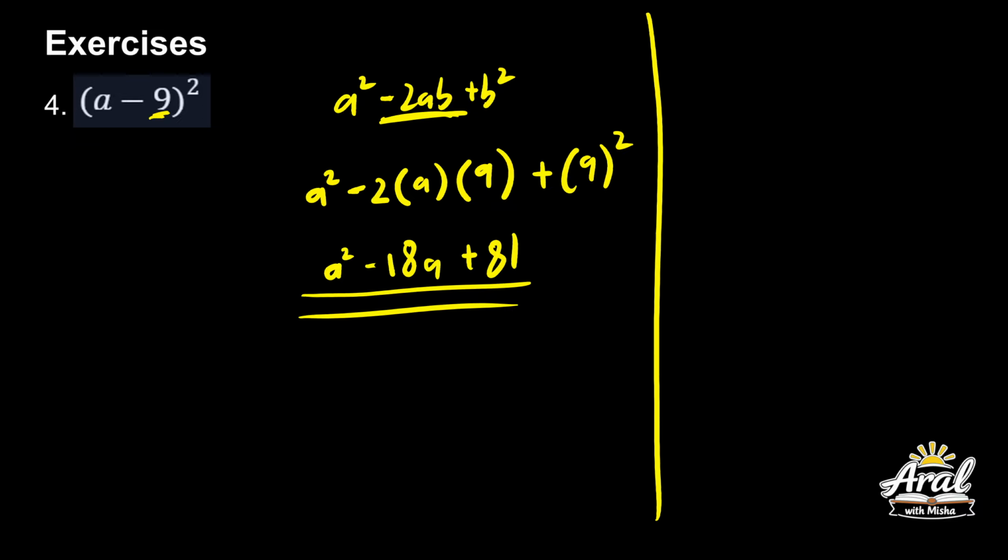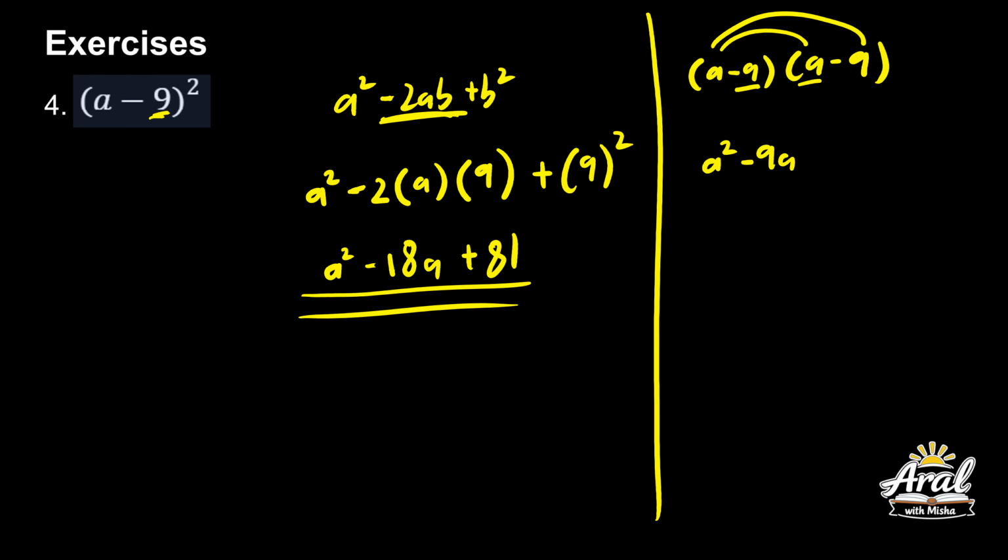Pero kung gusto nyo talaga yung distributive, yung a minus 9 times a minus 9, yung foil tayo, sige. So, a squared, ganon. Okay? A squared minus 9a. Okay? Negative yan negative 9. Then, negative 9a, negative 9 times negative 9 is actually positive 81. Okay?